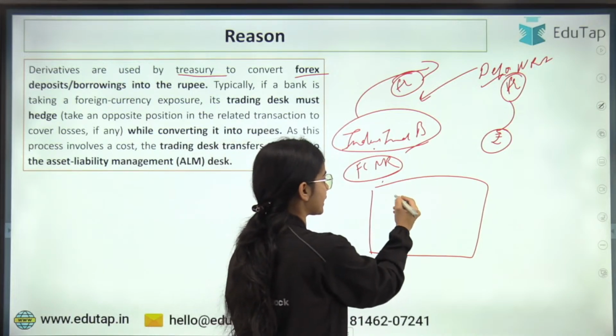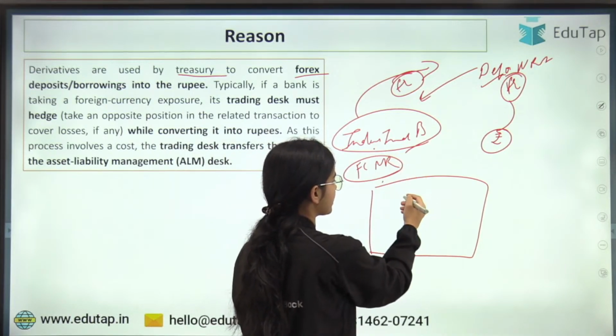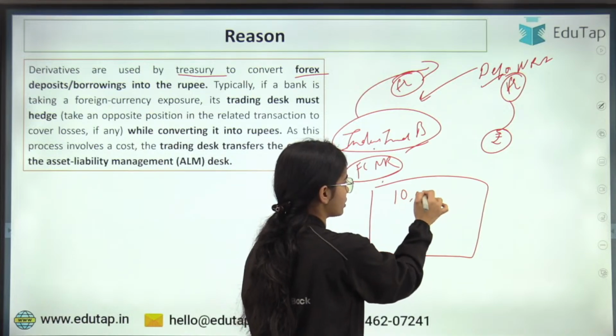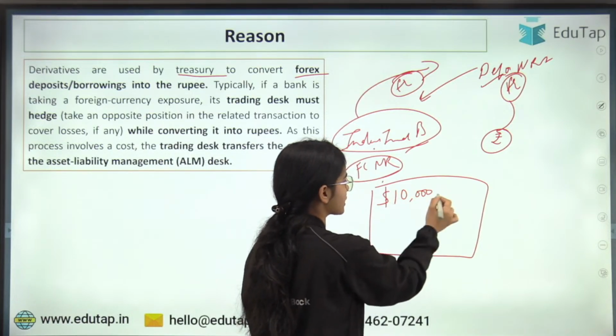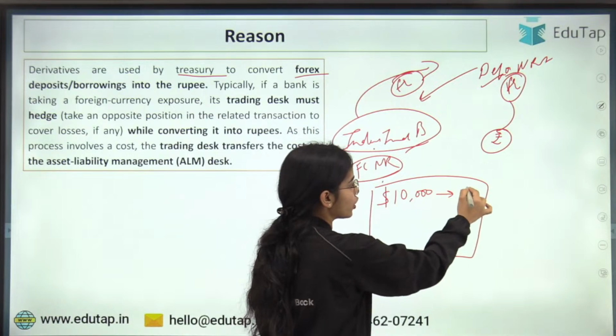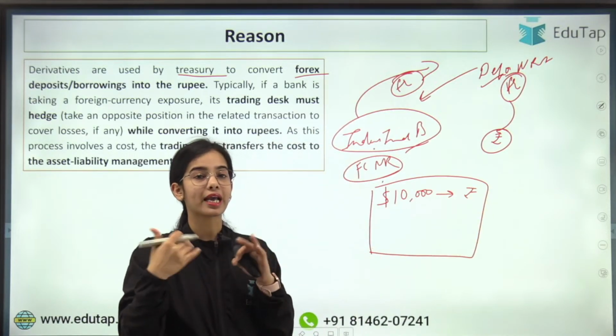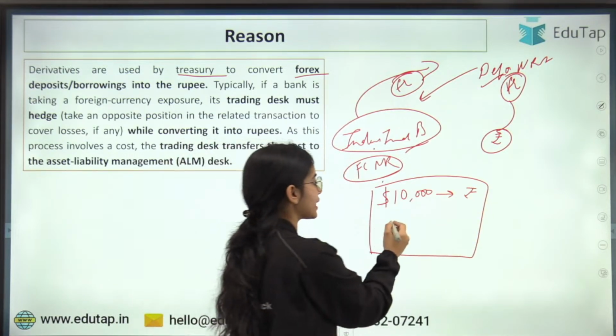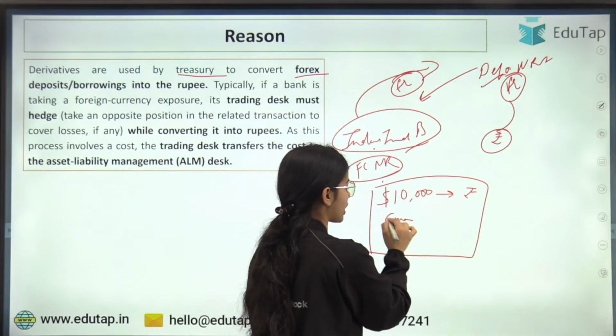In the sense that currently, let's say IndusInd Bank has got $10,000 and is converting this $10,000 into rupees, and the bank has entered a swap contract that after 6 months or after 1 year